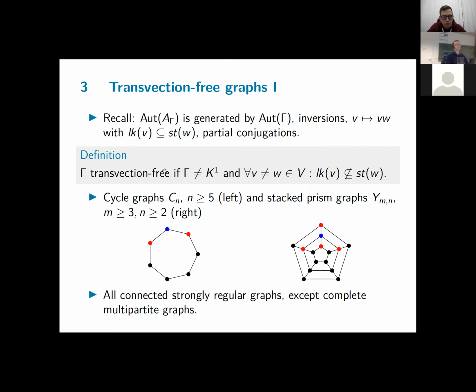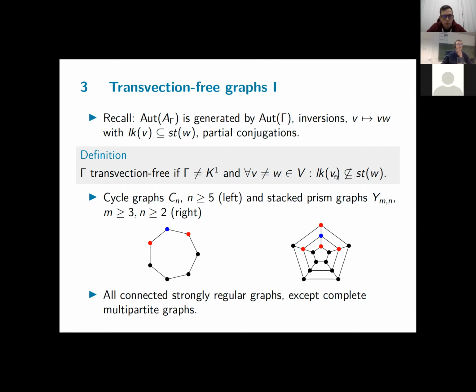So this led me to the notion of a transvection-free graph. So transvection-free means that this condition is not satisfied for any pair of vertices V and W. And there was some technical condition I had to add, namely that it's not the graph on exactly one vertex, because for this graph, this condition is trivially true.